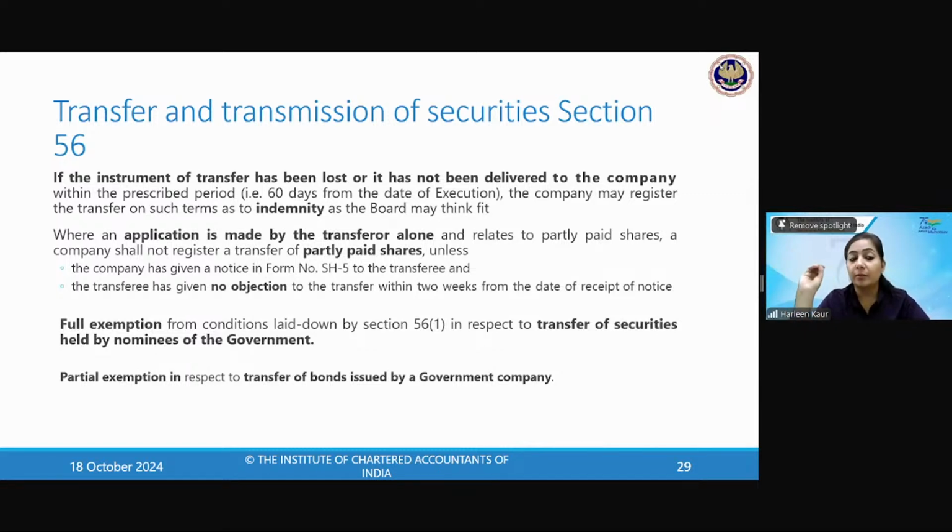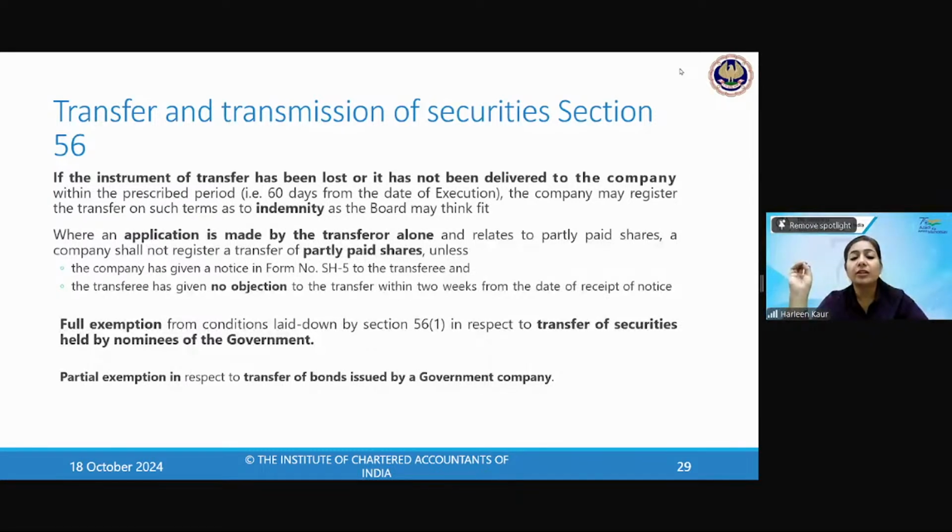So Mr. B will have to send the no objection within 2 weeks from the date of receipt of such notice. Then only will this become a proper transfer. The company wants to be clear that my balance rupees 2 will be coming or not. So a no objection certificate has to be taken from the transferee that he does not mind even if the shares are partly paid.